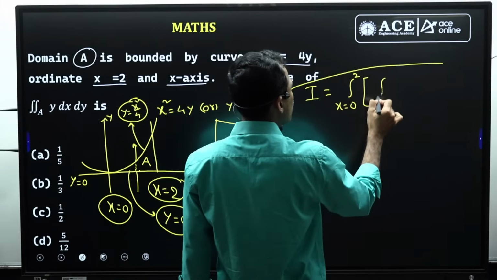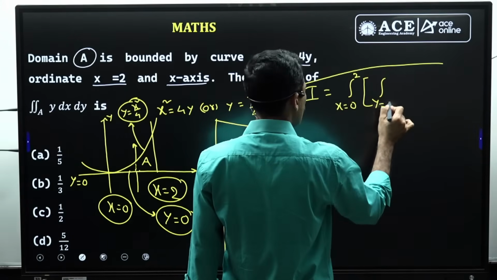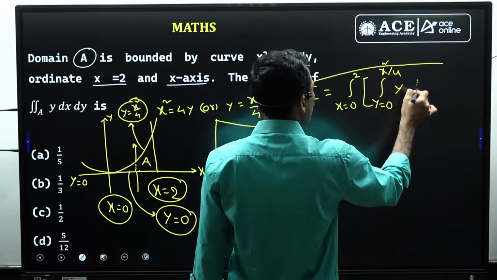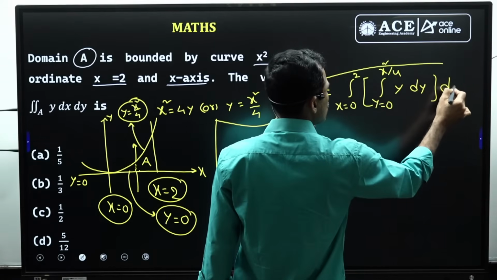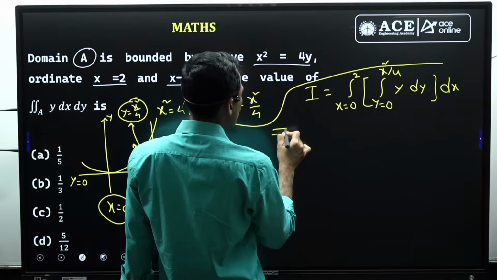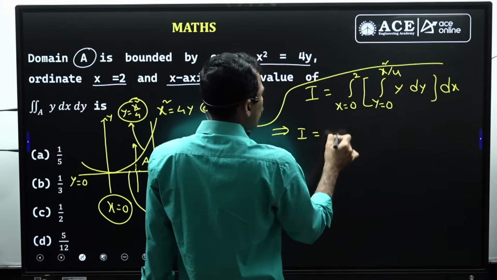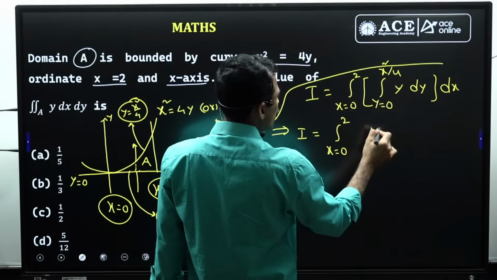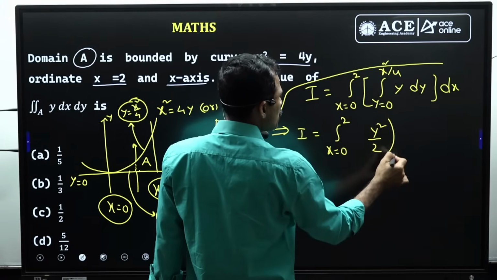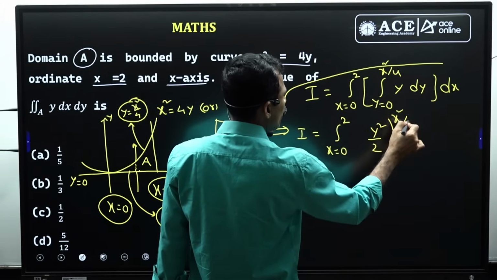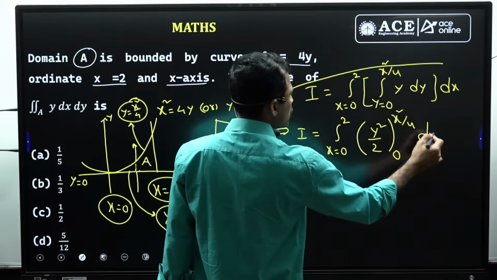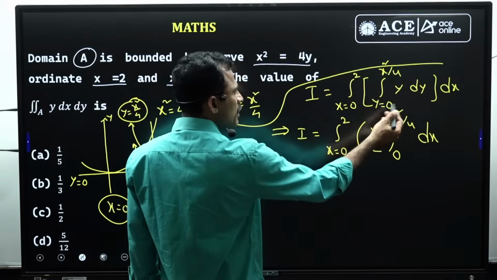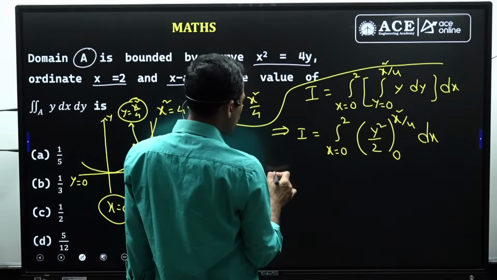Inside this integral, y equal to 0 to x square by 4, y dy and then dx, which implies I equal to integral x equal to 0 to 2. Integral of y is y square by 2 from 0 to x square by 4, dx. Now substitute the upper limit and lower limit. Anyhow, the lower limit is 0, so we substitute this, and 1 by 2 is constant, we write this outside.